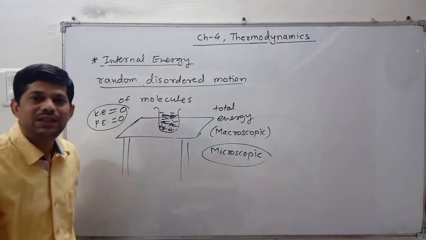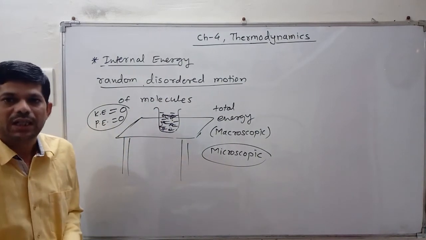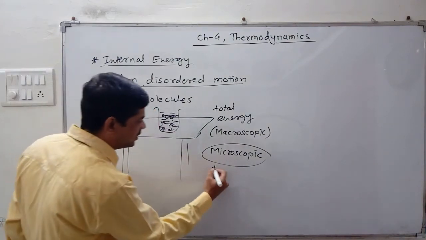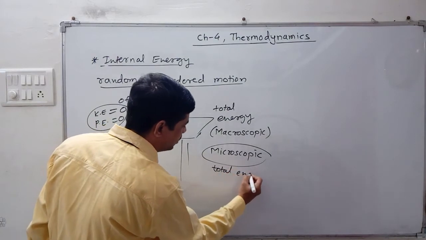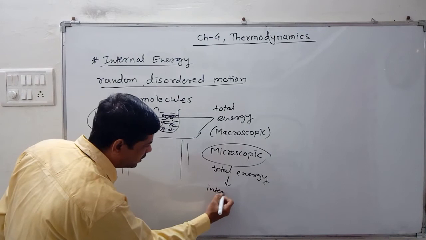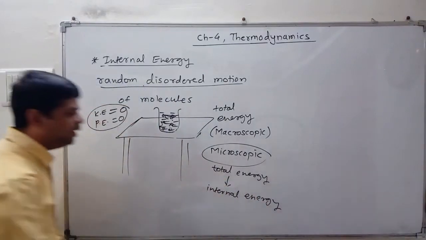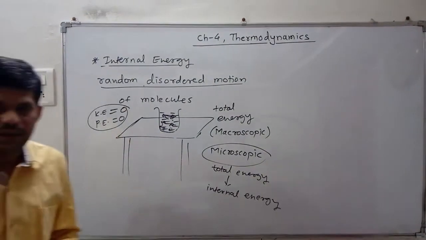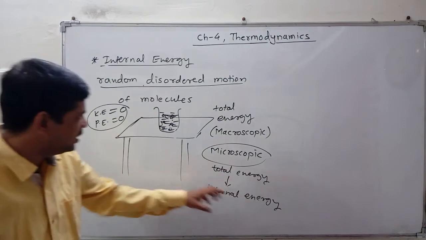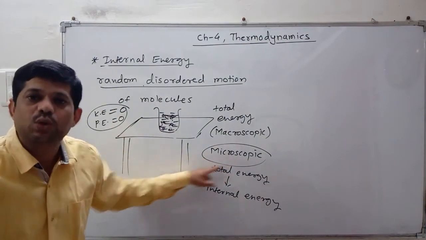But the water molecules at room temperature are randomly moving, and because of the random motion they acquire total energy. This total energy of the molecules is responsible for the new concept, which is nothing but the internal energy. When considering the internal energy, you have to think of that example at the microscopic level.